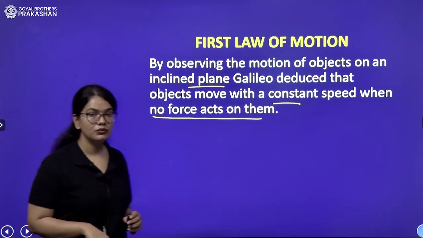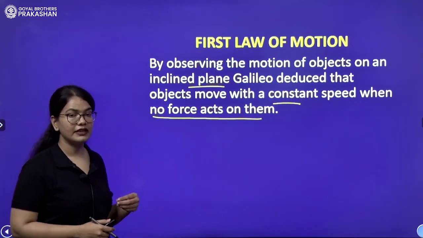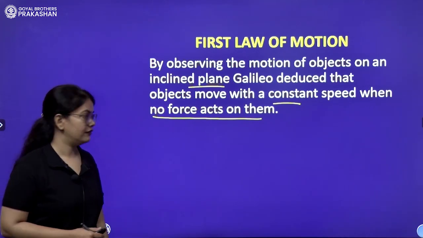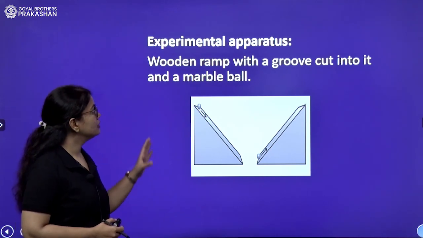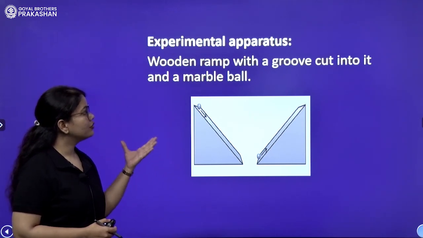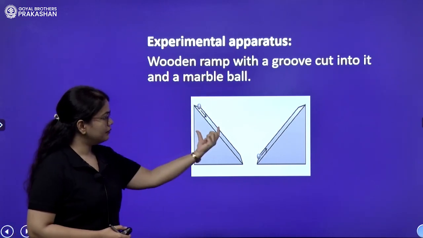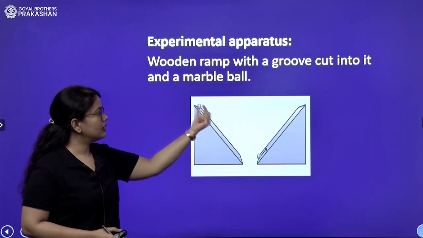Let's see what concept he has given us, and why we do not observe that phenomenon in our daily life. Now see, the experimental apparatus used by Galileo was a wooden ramp with a groove cut into it and a marble ball. So this is your wooden ramp, and there was a groove, a path made into it, and a metal ball.